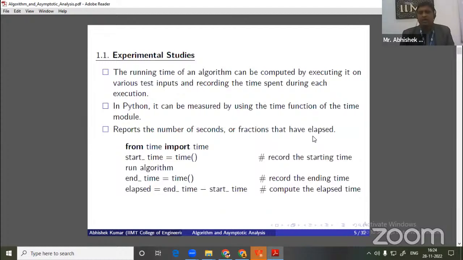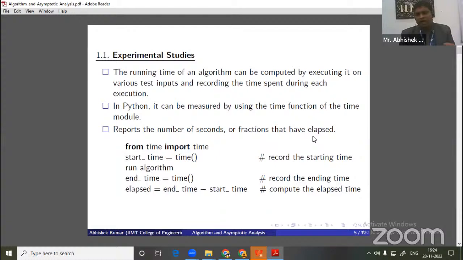Based on this, there are two types of analysis that we do in the case of algorithms. One is called experimental studies, or absolute analysis, and the other is called approximate analysis, or relative analysis, also called asymptotic analysis.